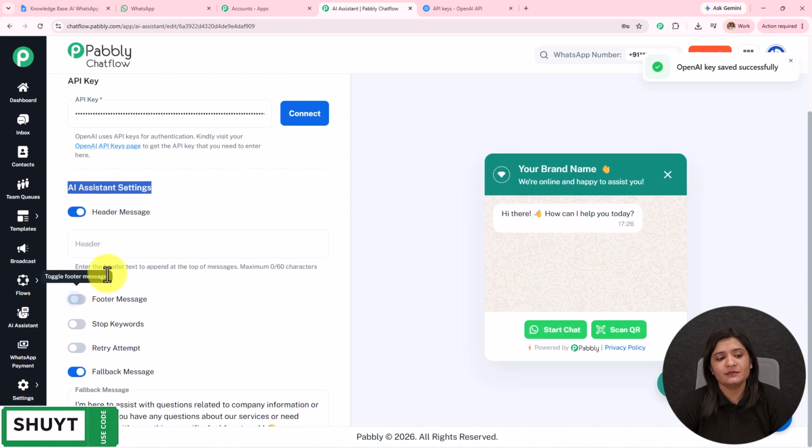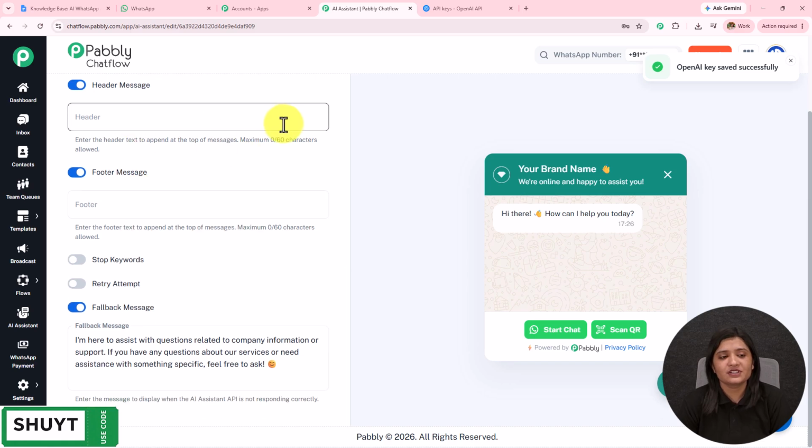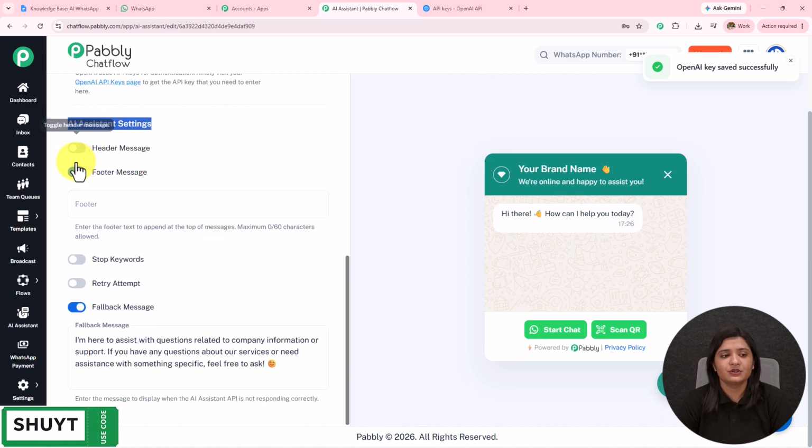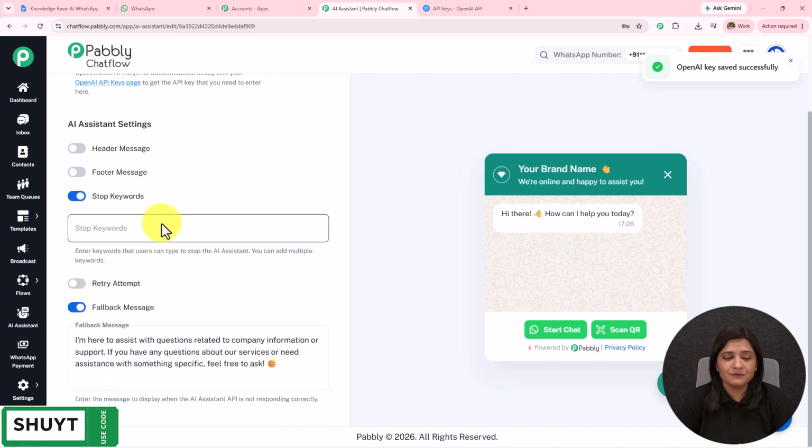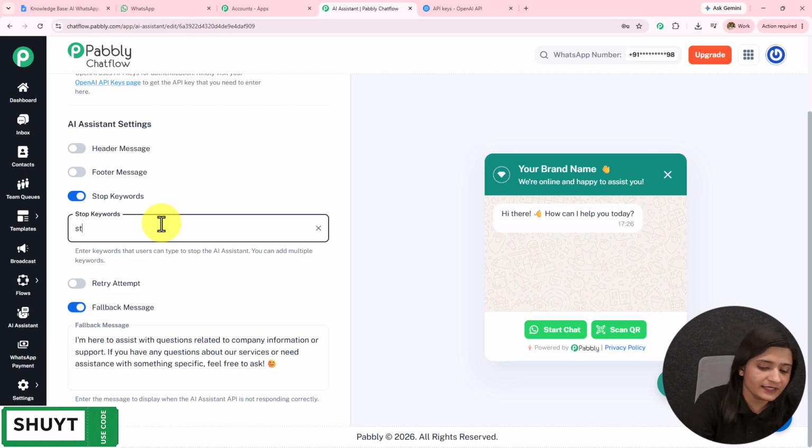Then we have this AI assistant settings. If we toggle on the header message and the footer message, the messages which we are going to enter will start appearing over there. Then we have the stop keyword. So the user can send the stop keyword whenever they do not want to get replies from the AI agent, and when the matter has to be escalated to human support. To enter the stop keyword, I have to enter a word and then press enter. In this manner, I can add this word.